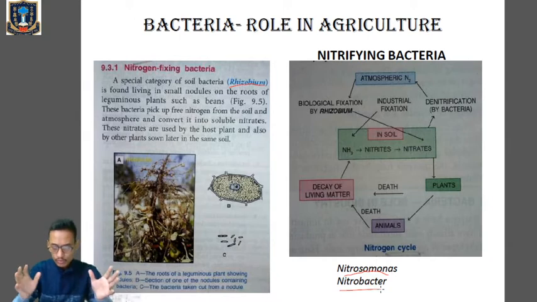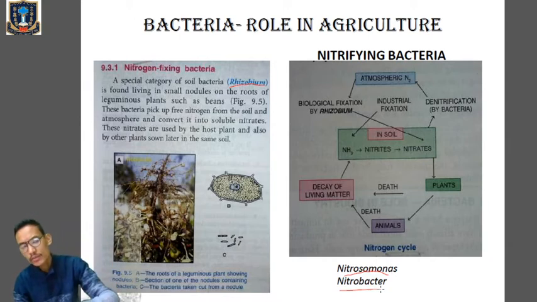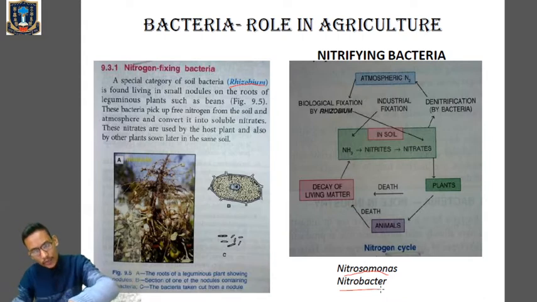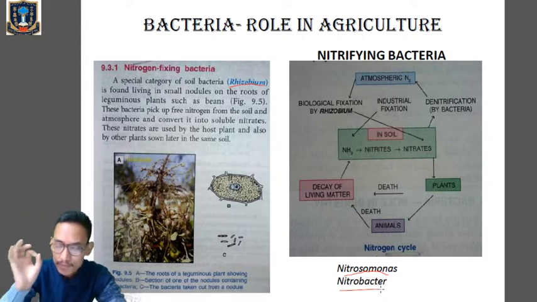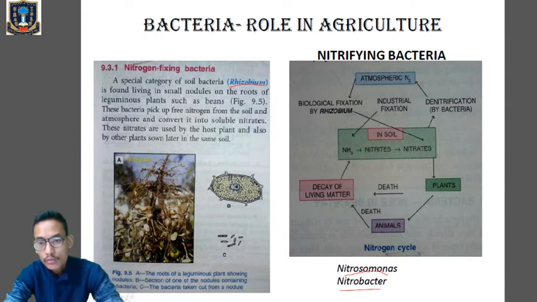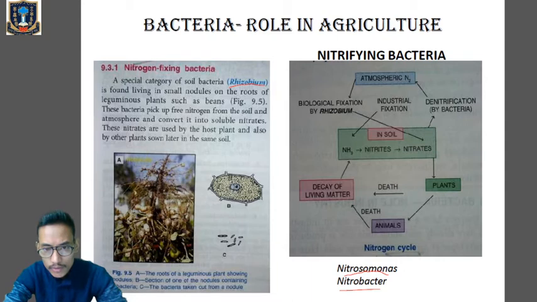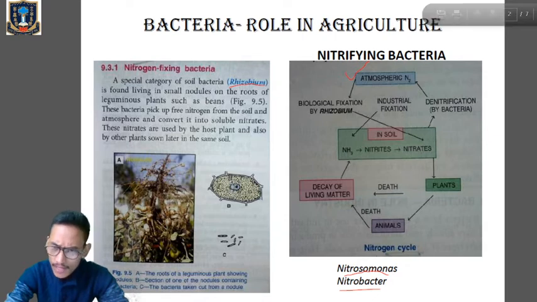Each of these steps takes place with the help of bacteria. So in general we are talking about the nitrogen cycle, where we utilize the nitrogen from the air, and after utilizing it, it is released back into the atmosphere from where it came. Look over here. Atmospheric nitrogen, you can see, is free nitrogen, but plants are not able to utilize it directly.